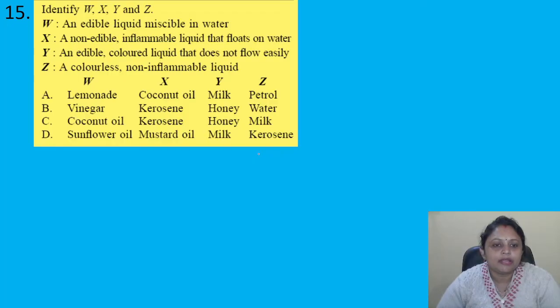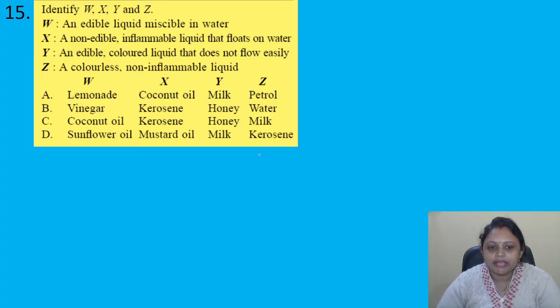W, an edible liquid miscible in water. X, a non-edible inflammable liquid that floats on water. Y, an edible color liquid that does not flow easily. Z, a colorless non-inflammable liquid. Options are A, lemonade, coconut oil, milk, petrol.